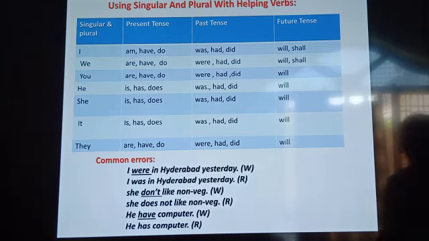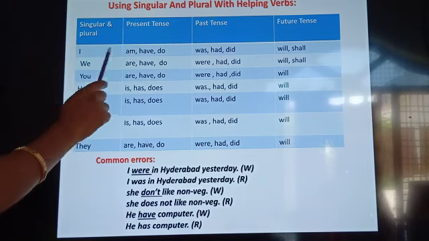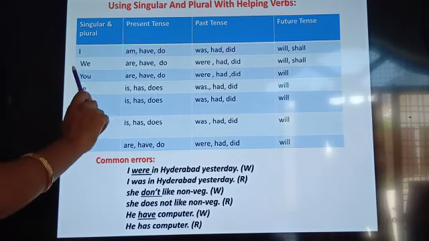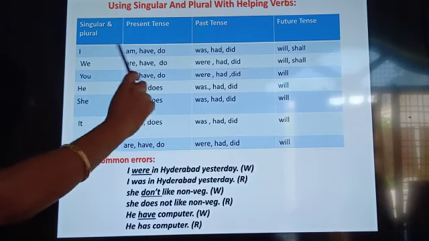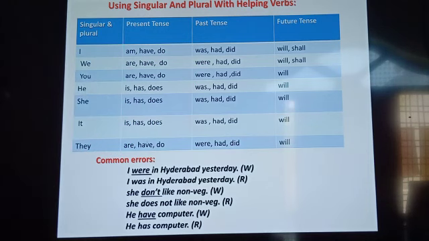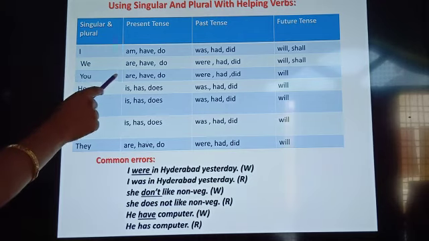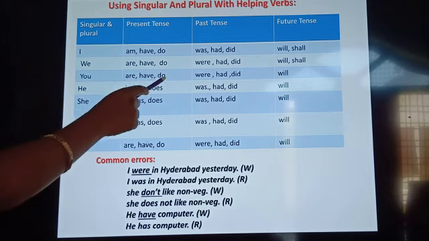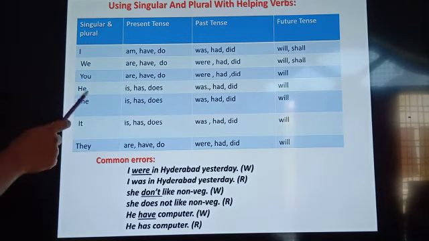Now coming to we, that is, we is a plural form. In present tense we have we are, we have, we do, and in the past we were, we had, we did. And for the plural we, in future tense it will be the same, will or shall. Now you, second person, when you are using you, you are going to use are, have, do, were, had, did, and will.